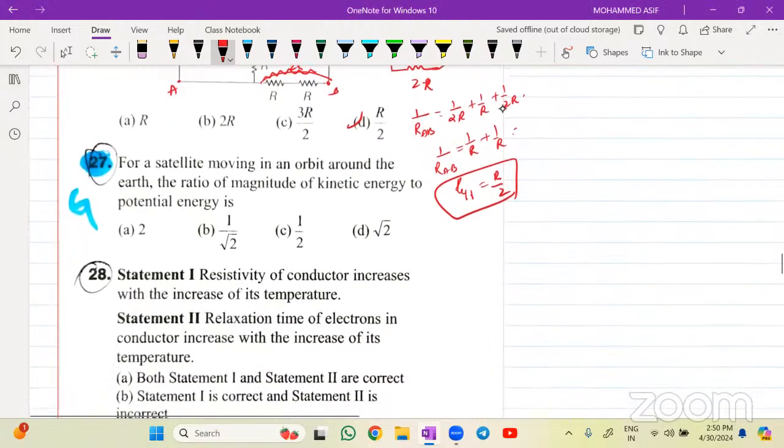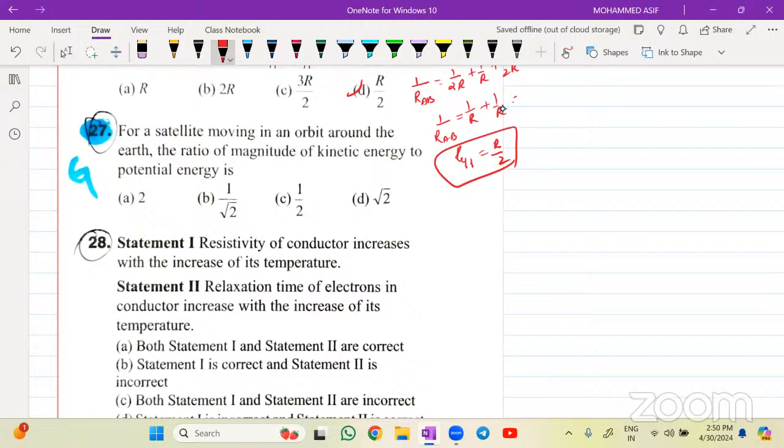Question number 27. This is also a good question, but you must remember the formula. For a satellite moving in an orbit around the Earth, the ratio of the magnitude of kinetic energy to the potential energy will be equal to how much? Do you remember the formula? I wrote the kinetic energy and potential energy relation earlier. Kinetic energy will be equal to half of your potential energy.